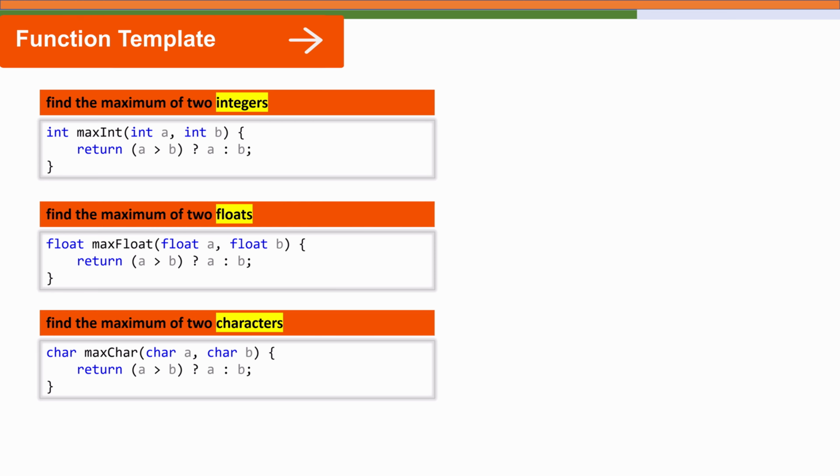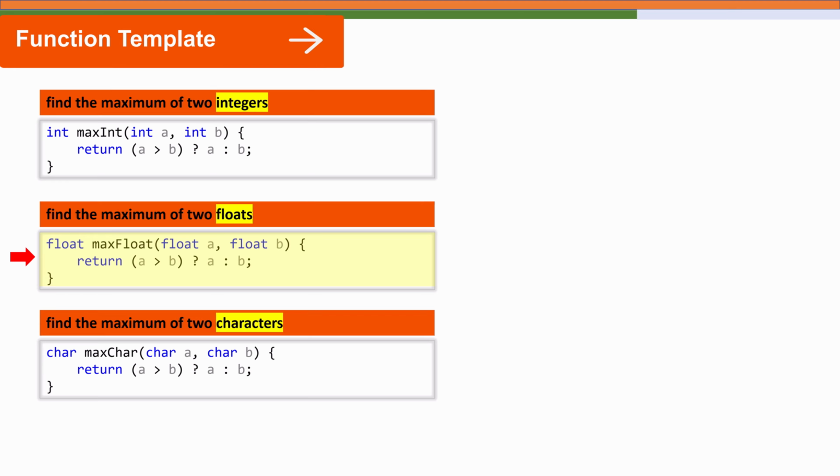Let's imagine we want to write a simple function to find the maximum of 2 numbers. So we might write a function, maybe maxint, for finding the maximum of 2 integers. That works great, but only for integers. If we now want to find the maximum of 2 floats, we will have to write a separate dedicated function to deal with float types.